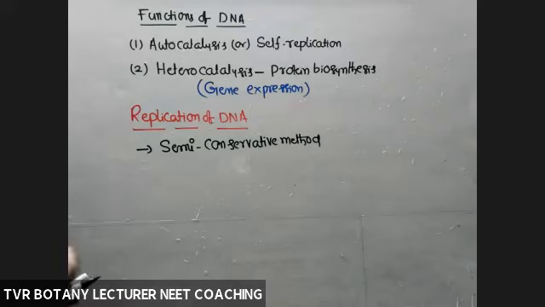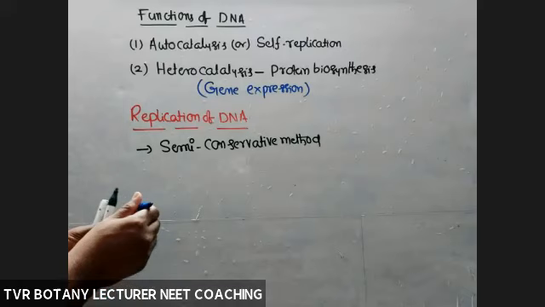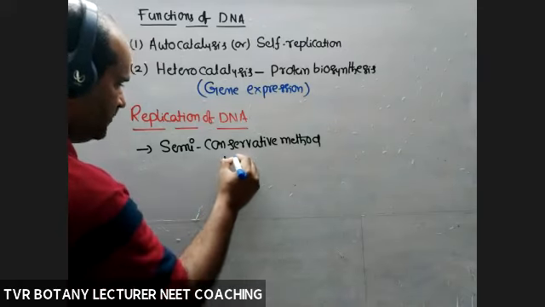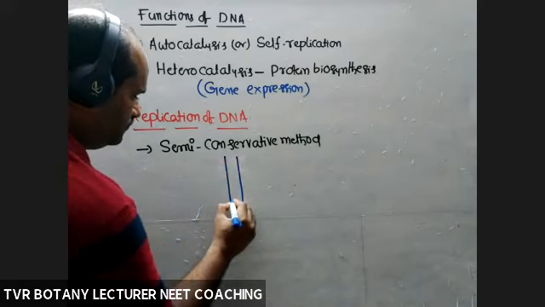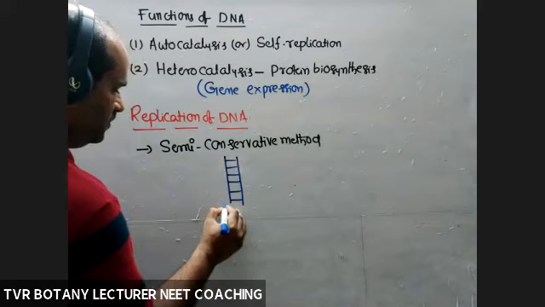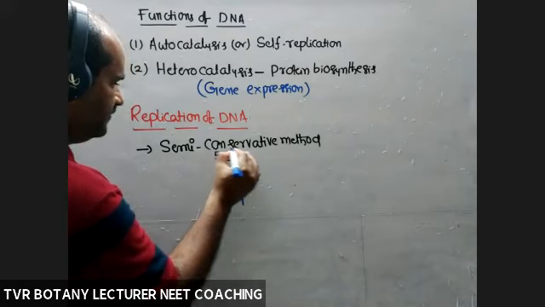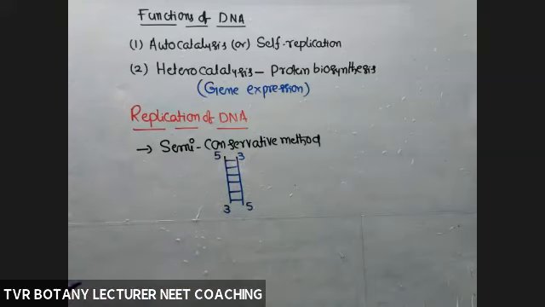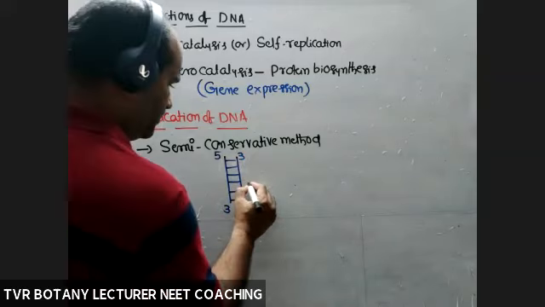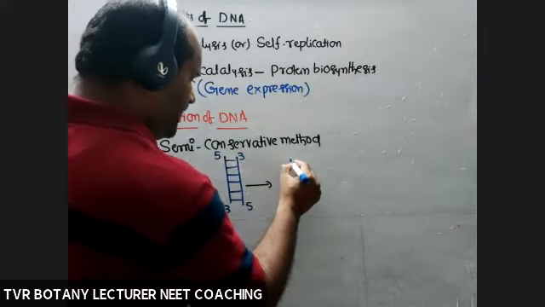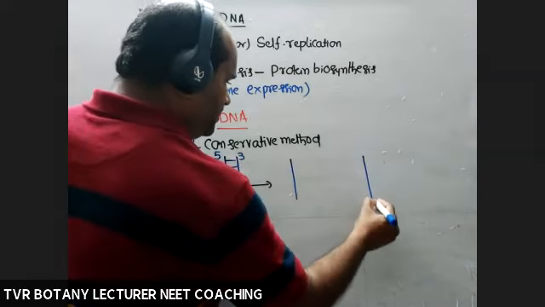Simply, how to understand a semi-conservative method of replication? What is a semi-conservative method? This is a mother DNA molecule, with 3' to 5' ends. This is a double-stranded DNA molecule. Both the DNA strands separate from each other: parent strand 1, parent strand 2.